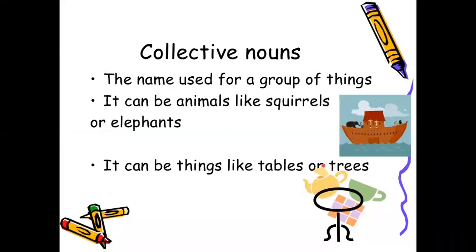The name used for a group of things is a collective noun, and also the name used for a group of animals like squirrels or elephants is also a collective noun. And when we use a noun for a group or bunch of things, then also it is a collective noun.